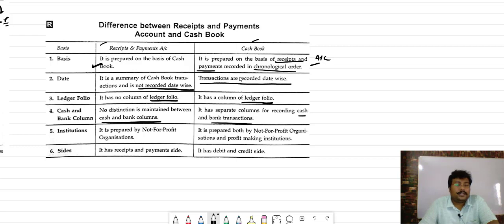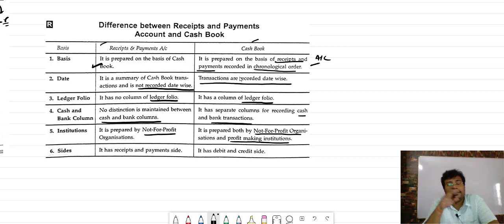Receipt and payment account is prepared for not-for-profit organizations, and cash book is prepared for both non-profit organizations and profit-making institutions also. That's why I said receipt and payment is an option of cash book, because receipt and payment is prepared on the basis of cash book.